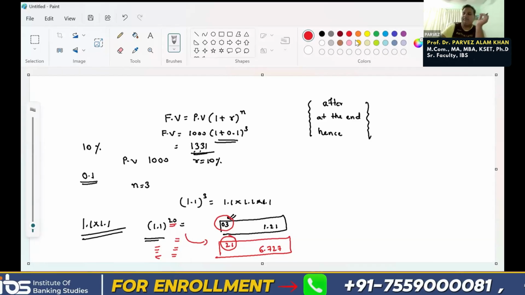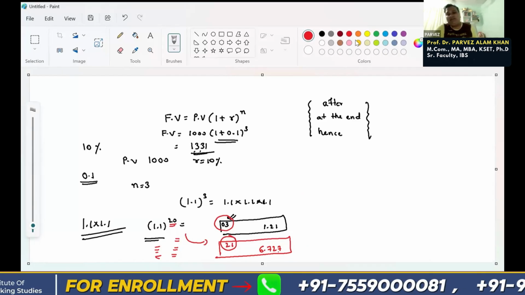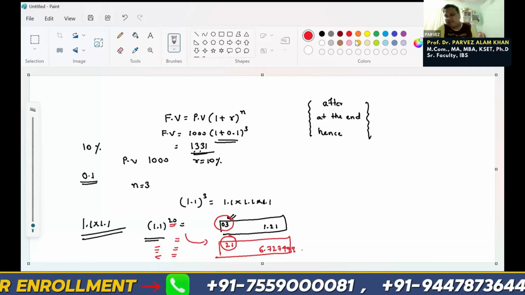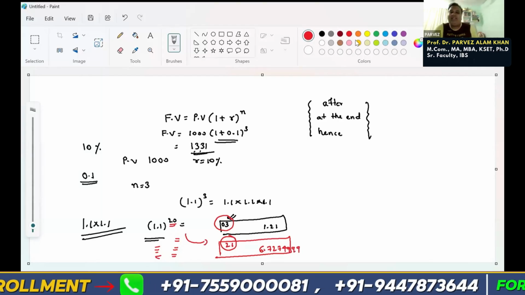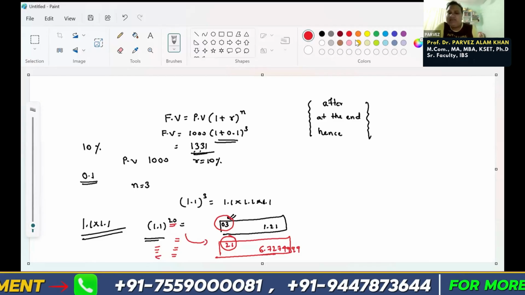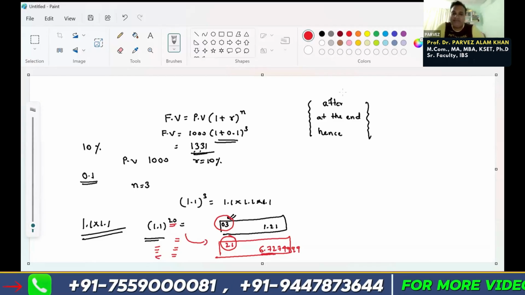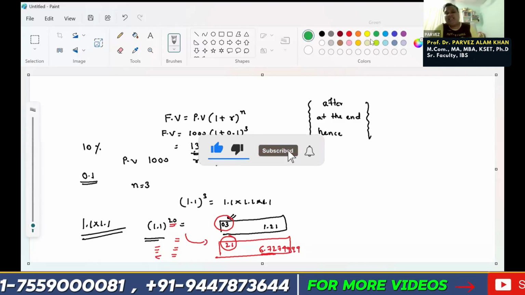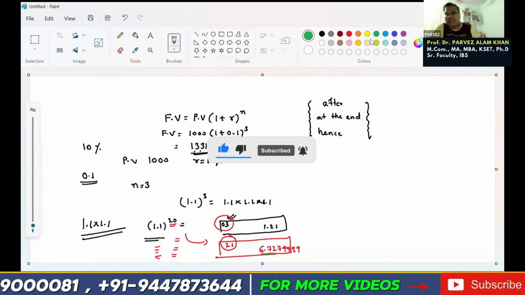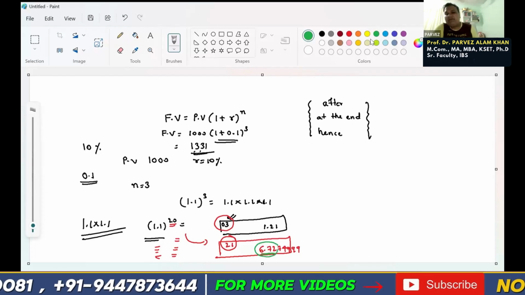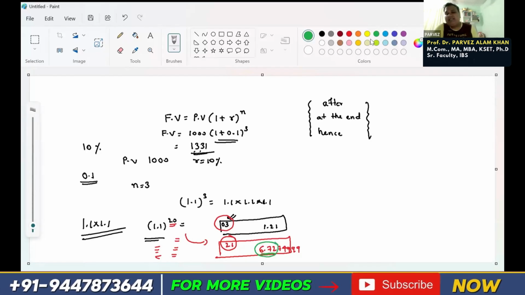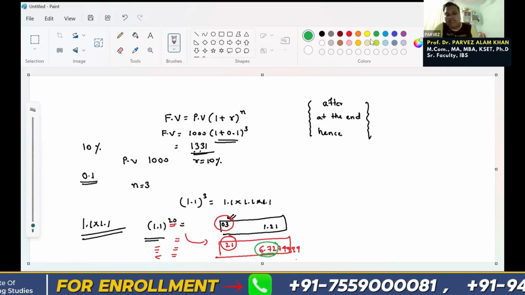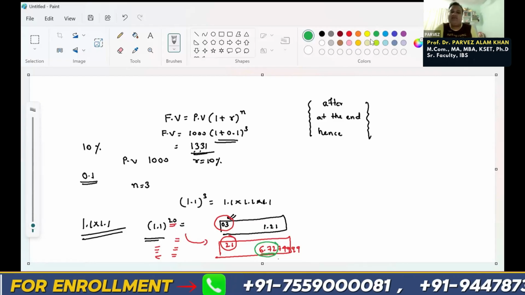Is it clear? Okay. And then one more thing you can remember: you got 6.727499 like that, right? So whenever you are taking the value for multiplication, don't round it or take only up to two digits or 1 digit after the decimal. At least try to take 5 digits after the decimal, or take the full value. Don't round it. Somebody will take 6.72, or maybe 6.3, or 6.28, something like that. Don't round it, right? You have a calculator anyhow, so if you want an accurate answer, take the full value.